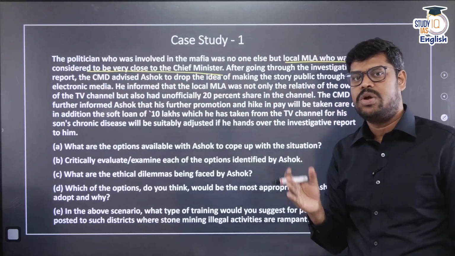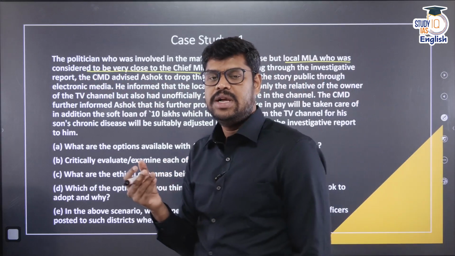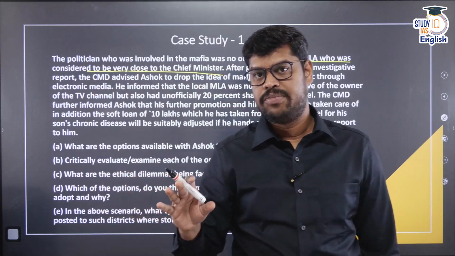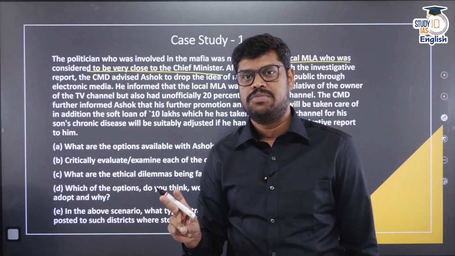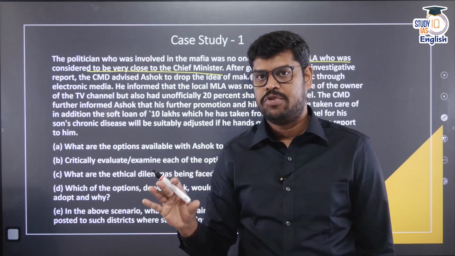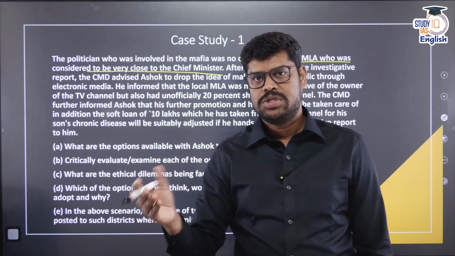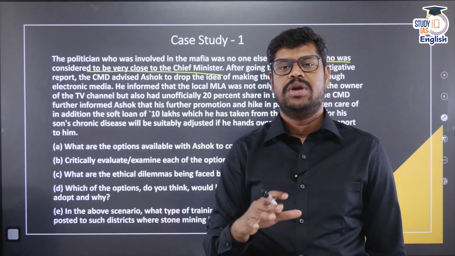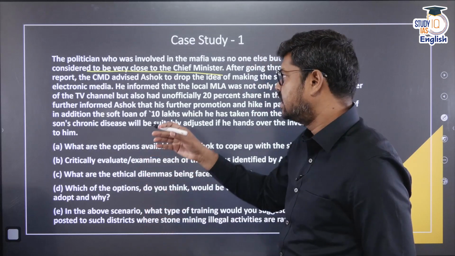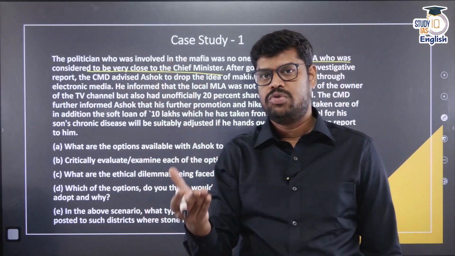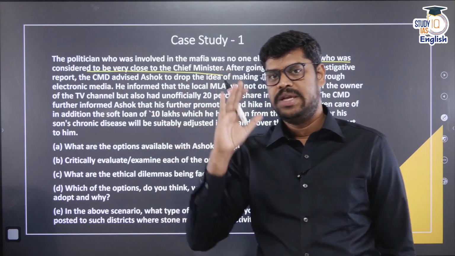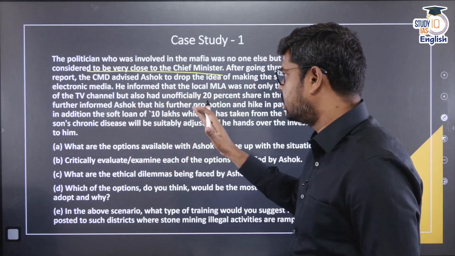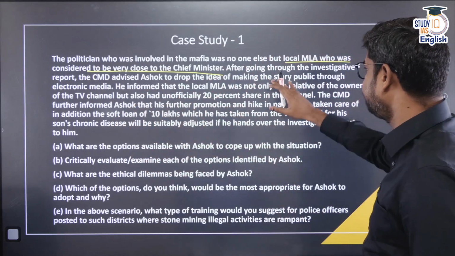So these are all the things that you will have to understand. The moment we feel that he is considered to be very close to the chief minister, we assume that the chief minister will help him. So that's a preconception, that's a prejudgment. Do not come to that particular judgment. That approach should not be followed when you write an answer. He may be close, but maybe the chief minister is a very honest man. So close doesn't mean that the chief minister will not act. And also it is only saying that he is considered to be very close. He may not even be close to the chief minister. Okay, so all these are the prejudgments and preconceptions that we have when we solve case studies, which should not be there in the minds of the students.